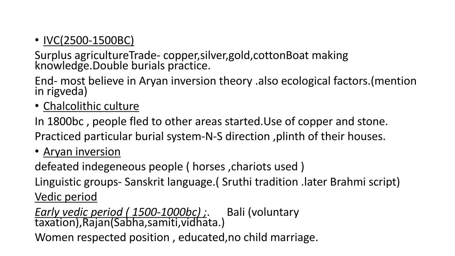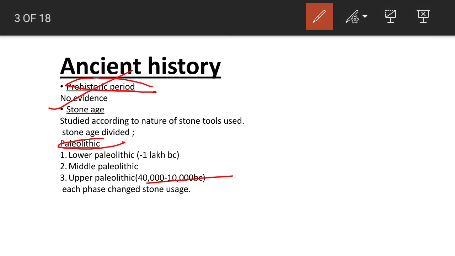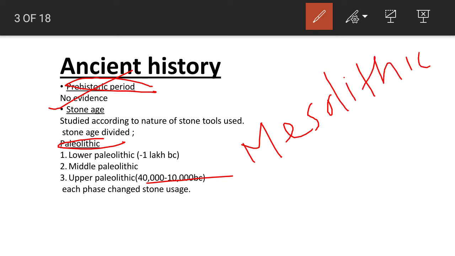Moving on to the next one, that is Mesolithic. Mesolithic is a period which covers up to 4,000 BC.